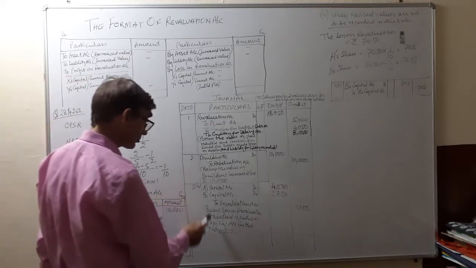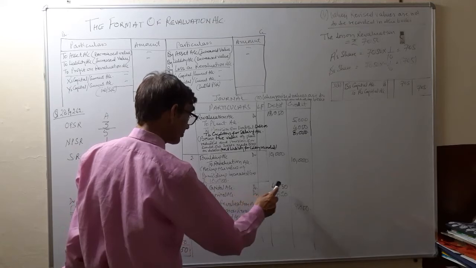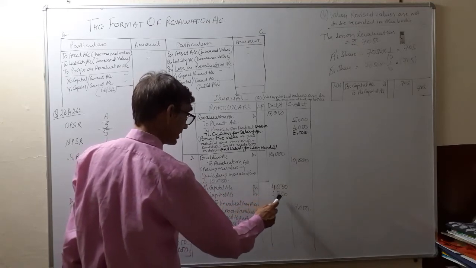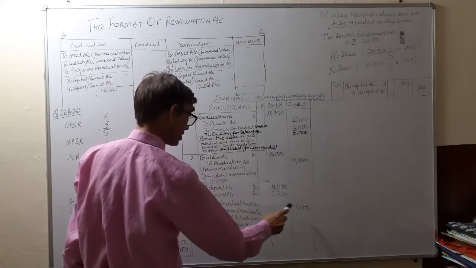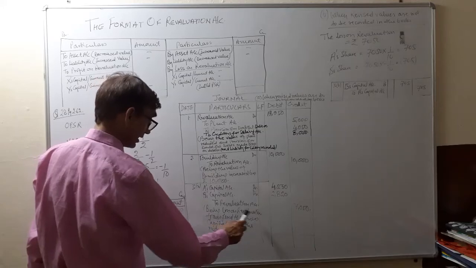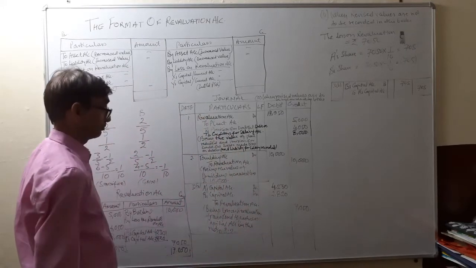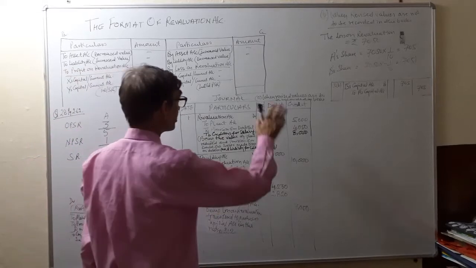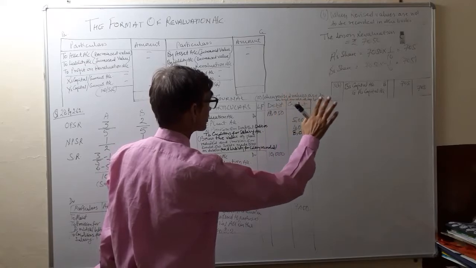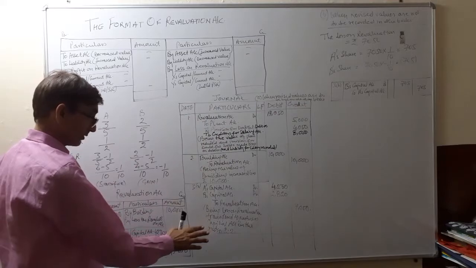An entry for this will also be made. A's capital account debit 4,230, B's capital account debit 2,820 to revaluation account. Being loss on revaluation, transfer to partners capital account in the ratio 3:2. So this was the case when the revised values are to be recorded in the books. These entries will be passed.